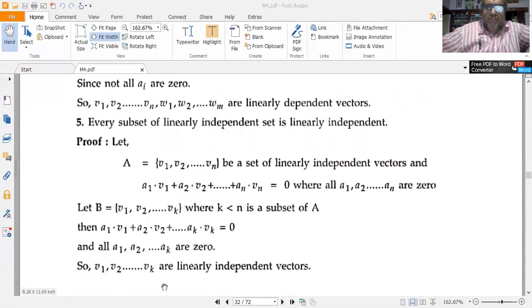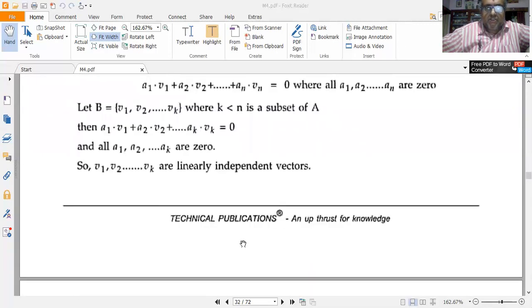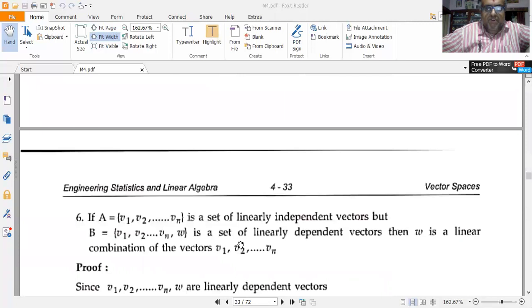So I can infer that v1, v2, etc. till vk are all linearly independent vectors. So this completes the proof of it. Now coming to the sixth one.